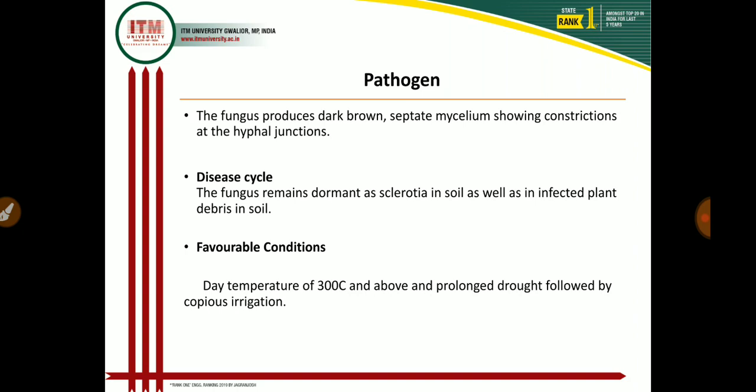In favorable conditions, dry temperature of 30 degrees centigrade or above, and prolonged drought followed by copious irrigation, is the most favorable condition for development of Macrophomina stem rot of Sesamum.